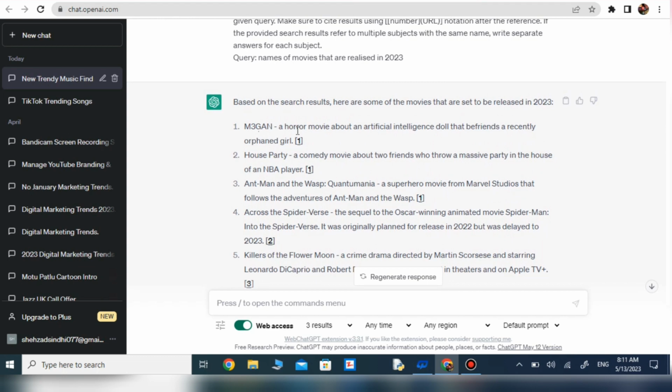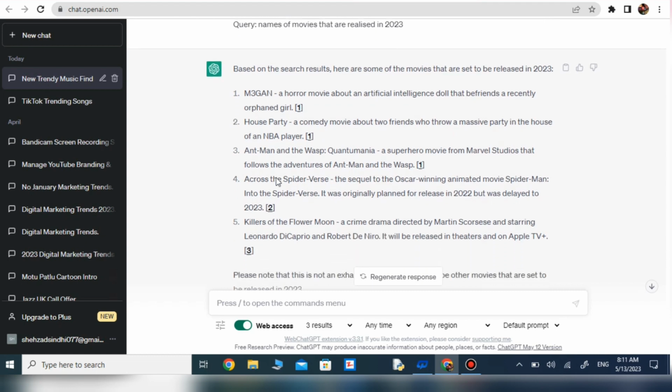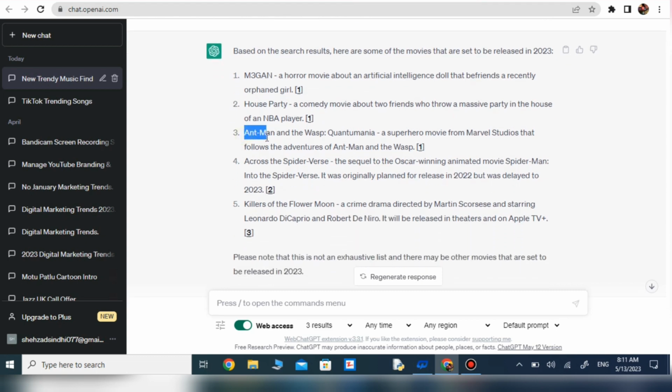Some movies it has given me. The first movie is M3GAN, a horror movie about an artificial intelligence doll and a boyfriend recently. And the second one is House Party, a comedy movie about two friends who throw a massive party in the house of an NBA player. And the third one is Ant-Man and the Wasp: Quantumania, a superhero movie from Marvel Studios that follows the adventures of Ant-Man and the Wasp.